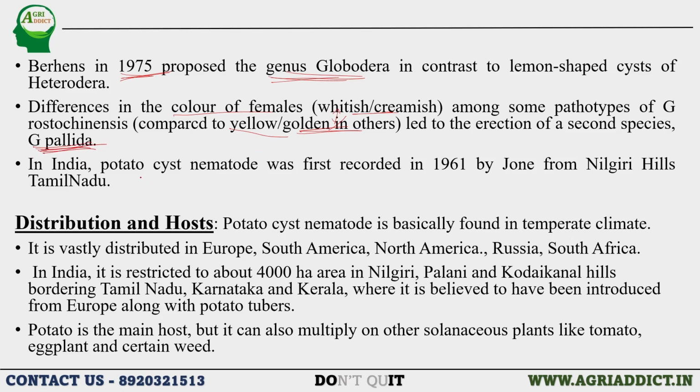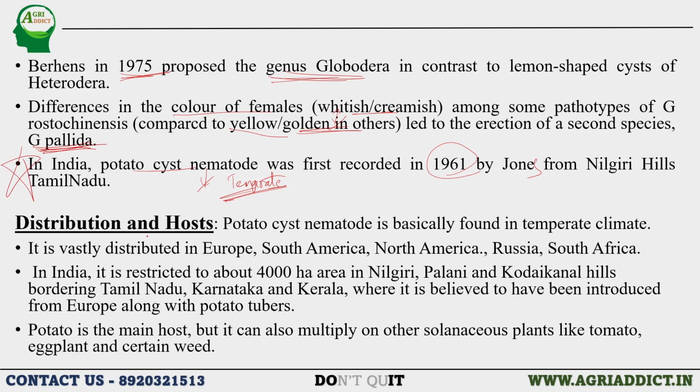In India, the potato cyst nematode was first reported in the year 1961 by Jones from Nilgiri hills of Tamil Nadu. Potato cyst nematode is most commonly prevalent in temperate areas. So the first time report of potato cyst nematode was made in Tamil Nadu by Jones in 1961.